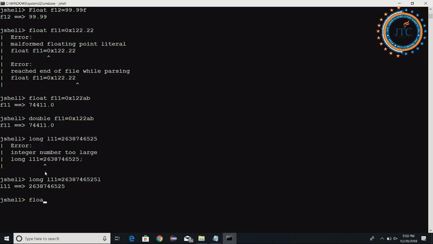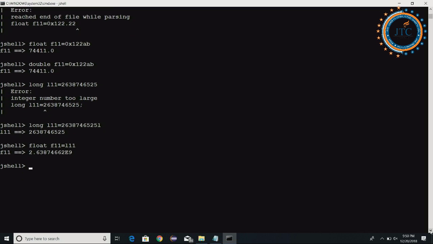But at the same time, now when you write float F11 is equal to L, in general you are not going to get this kind of requirement. But in this case, if you understand one thing, the L11 which I am using here, see, it is giving this value, some conversion: 2.6387 e to the power 9.